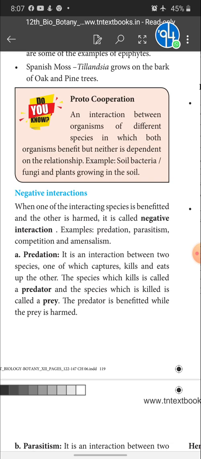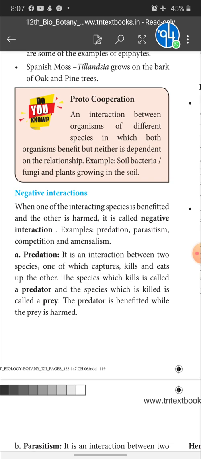That's all. So under negative interaction, when two species live together, one is affected and one is benefited. The species which is affected is called the prey, and the species which is benefited is called the predator, and this kind of interaction is called negative interaction. Examples: predation, parasitism, competition, amensalism.